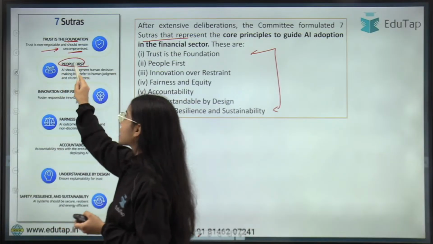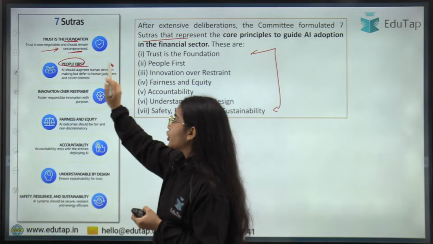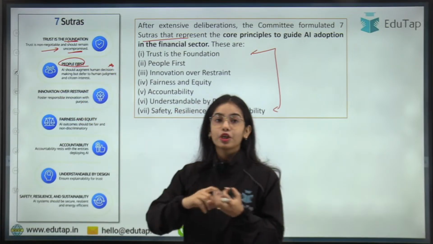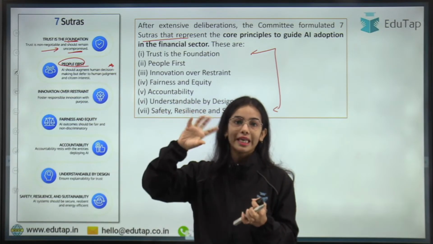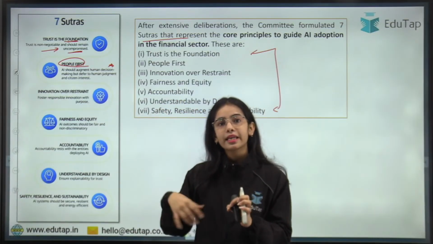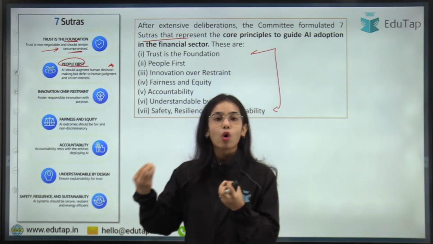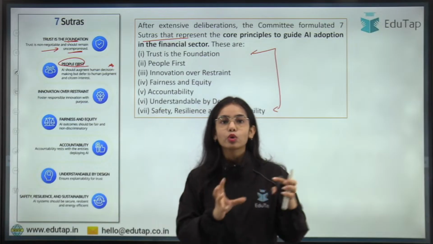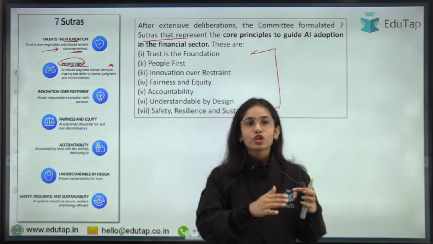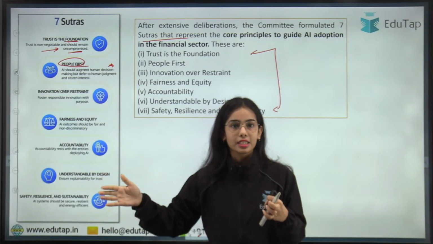Next is people first. AI should augment and benefit human judgment and human decision making, but human judgment is always above the AI. It's not that the AI says kill everyone, so we should do that. No, AI can give wrong decisions, or AI does not have feelings right now, so it can give unreasonable decisions sometimes.